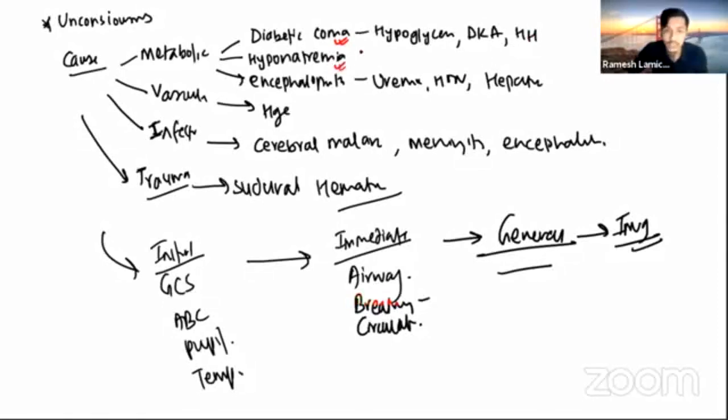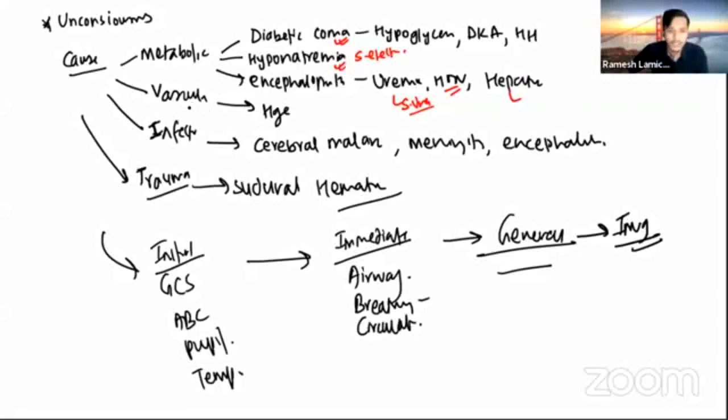So if you do the serum electrolytes, then you'll know the hyponatremia. And if you do the serum urea level, blood urea nitrogen level, and if you measure the hypertension, you're going to know that it is a case of hypertensive encephalopathy. For hepatic encephalopathy, there is a history of CLD, chronic liver disease.